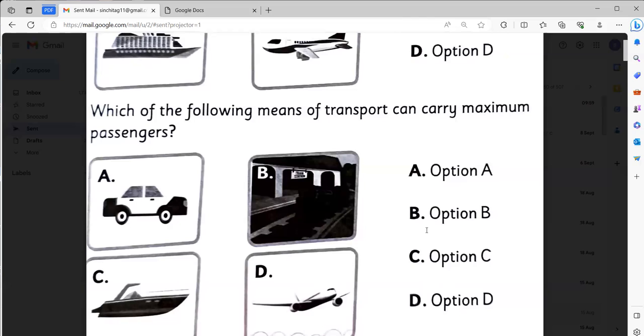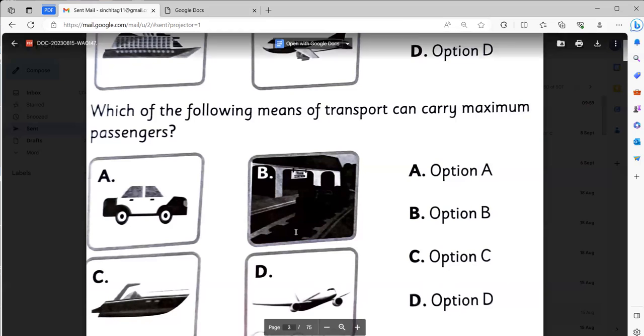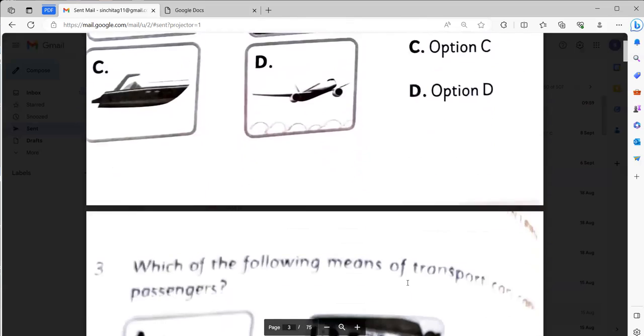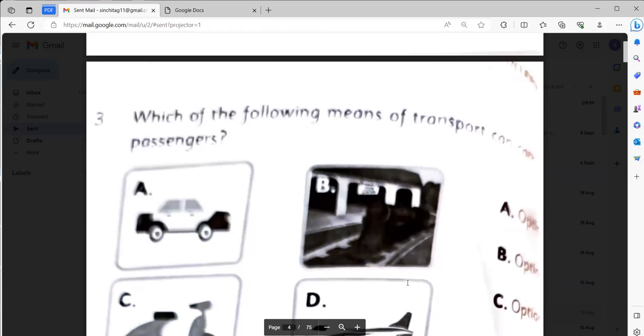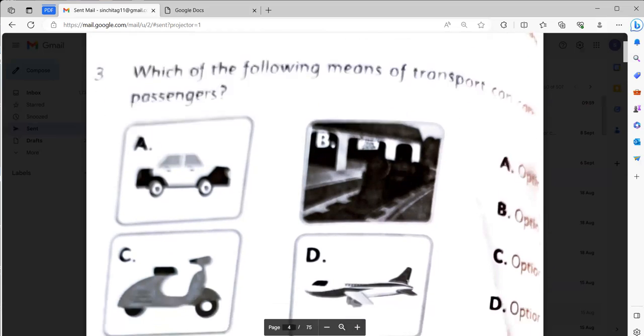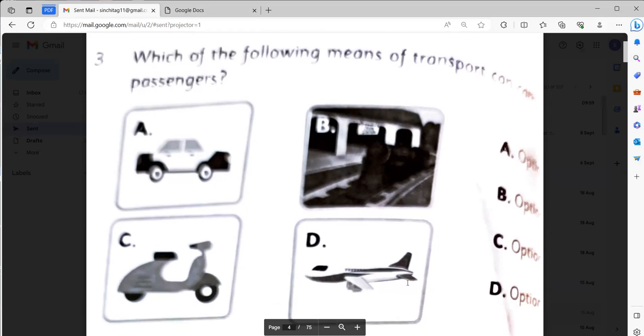Which of the following means of transport can carry maximum passengers? It will be option B. This one. Which of the following means of transport can carry minimum passengers? Option A. No, option C.